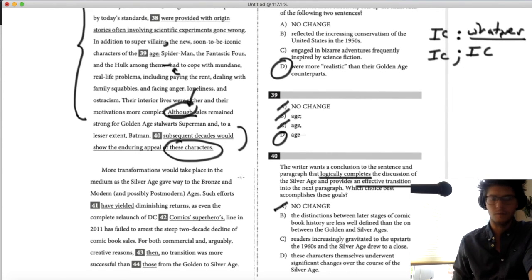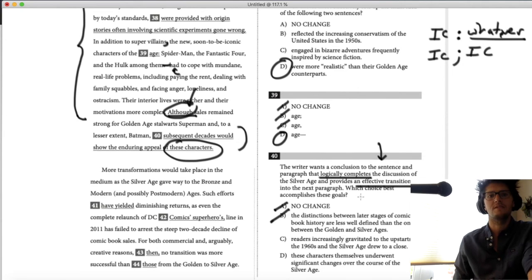All right, and now going back to what I was originally looking for, which is a logical completion. So I should have paid attention at the beginning to the logical conclusion of the sentence. That allowed me to get rid of A. Now we're talking about ending the paragraph. Although sales remain strong for these old guys, the distinction between the later stages is less. That doesn't make any sense.